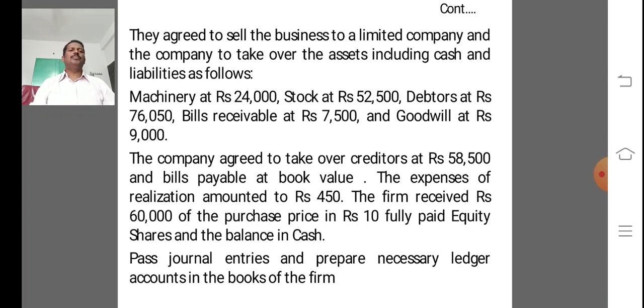The company agreed to take over creditors at rupees 58,500 and bills payable at book value.